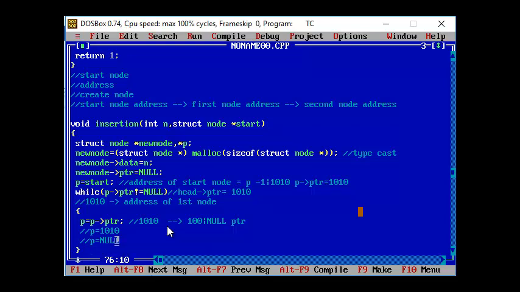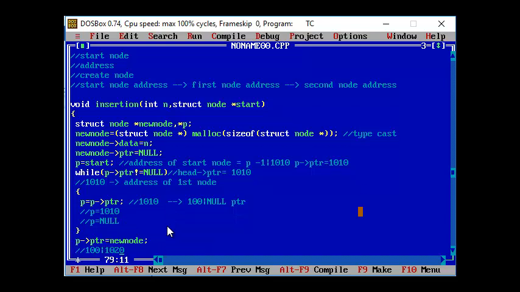So we come out of the loop. The new node address will be pointed to by the 1010th location's address field. The first node's address field will be updated from null to the address of the new node. That's how it goes on.